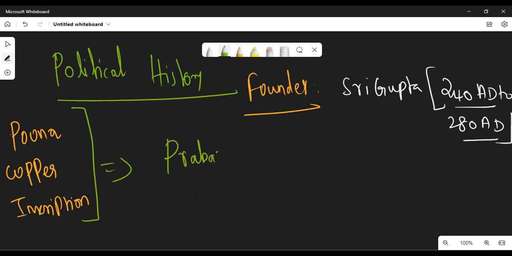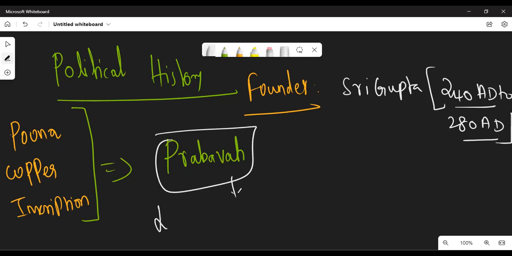Prabhavati. Sir, who is Prabhavati? Prabhavati is said to be the daughter of the Gupta ruler Chandragupta. This Prabhavati inscribed in the Pune copper plate inscription that Sri Gupta is the founder of the Gupta Empire. Through this inscription only we came to know that Sri Gupta is the founder of the Gupta Empire.